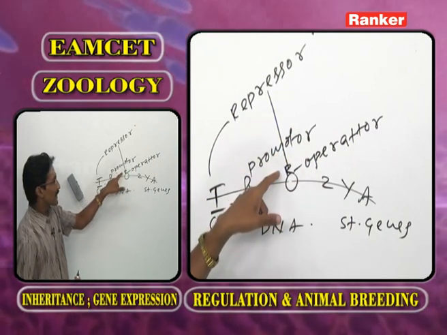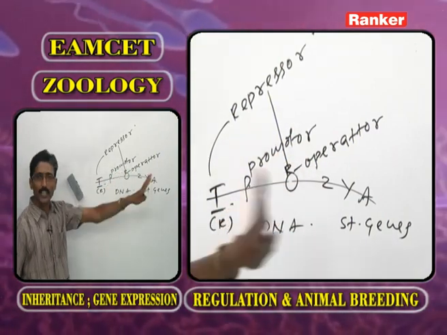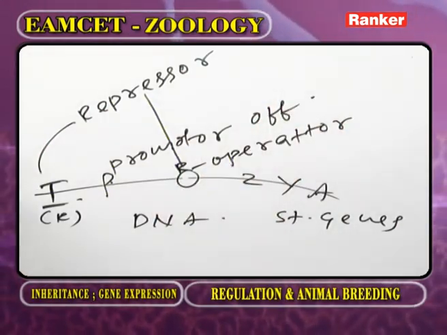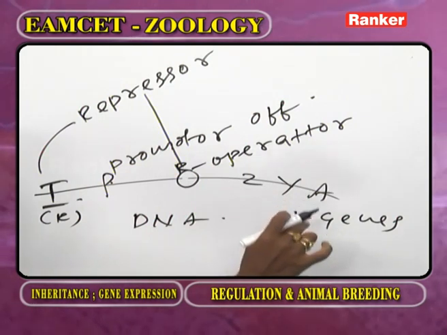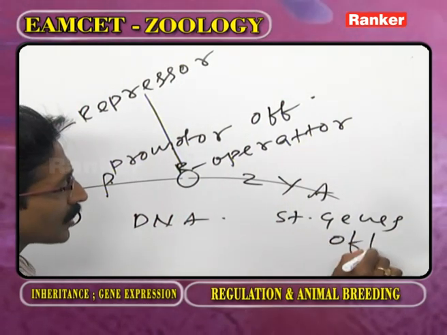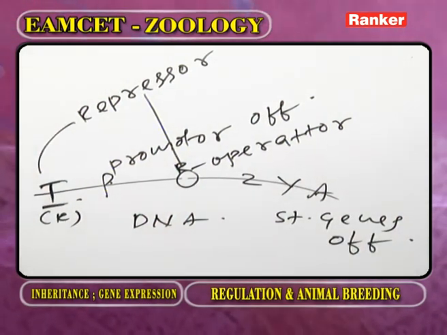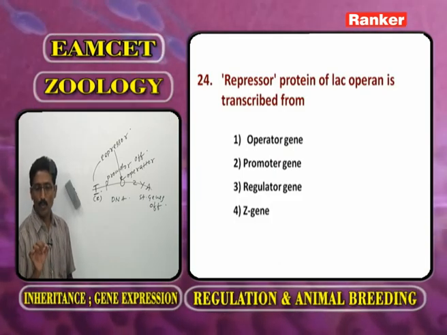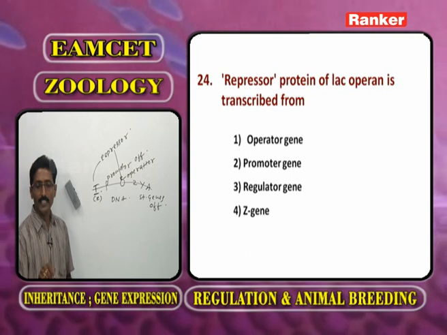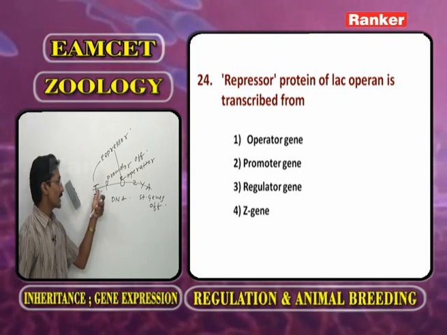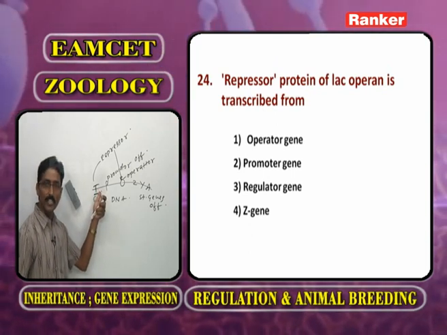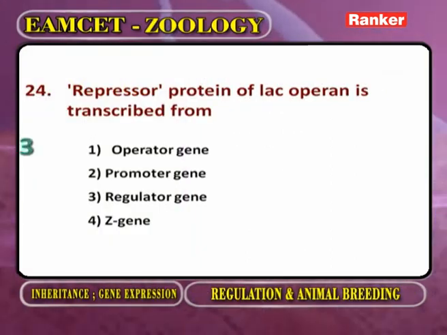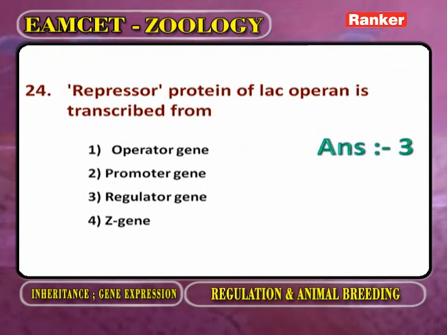As long as the repressor is present, the operator is off. Whenever the operator is off, the structural genes do not work. They are also off. So a repressor protein of the lac operon is transcribed from the I, inhibitor gene or regulator gene. So the answer is given.